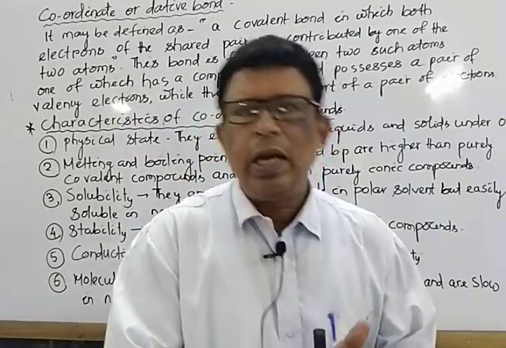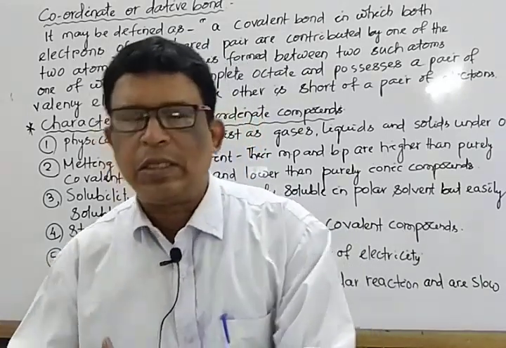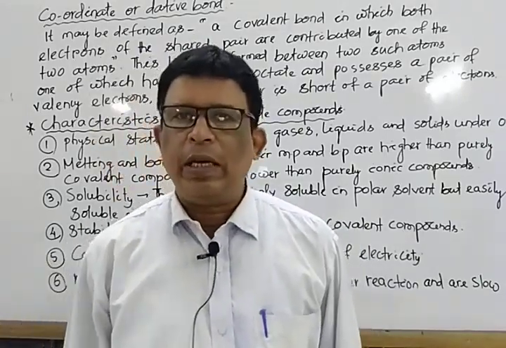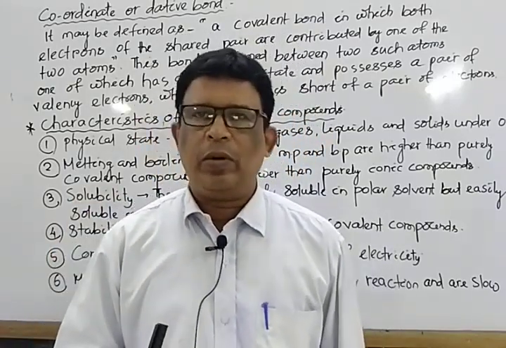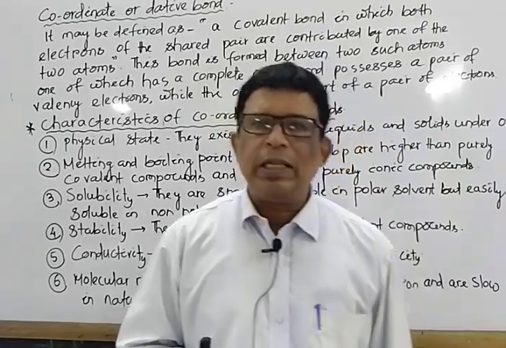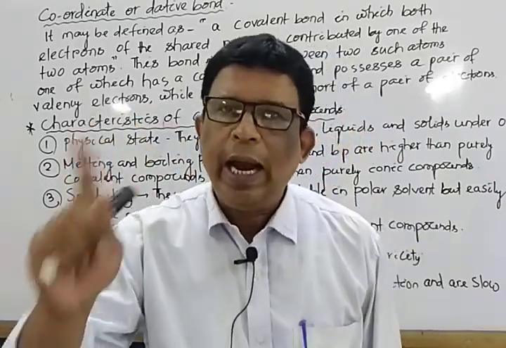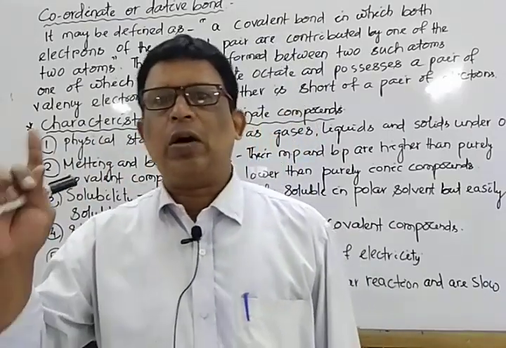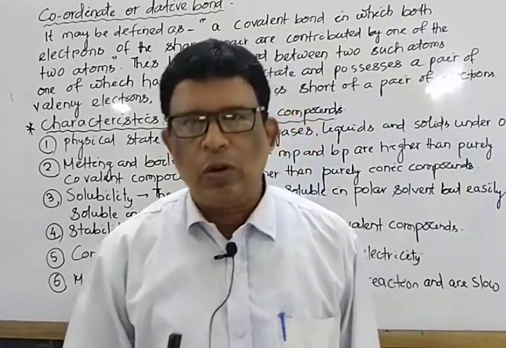Then species A donates the pair of electrons towards species B, resulting in the formation of a coordinate covalent or dative bond. This bond is represented by an arrow, in which the head of the arrow is towards the acceptor, while the tail is towards the donor.